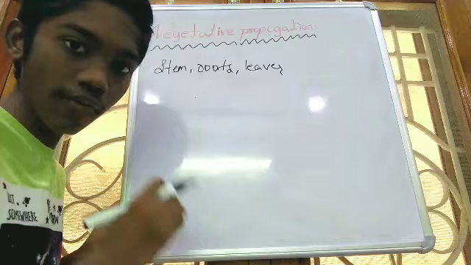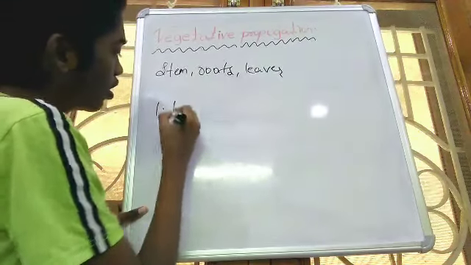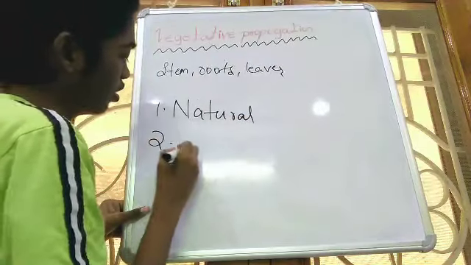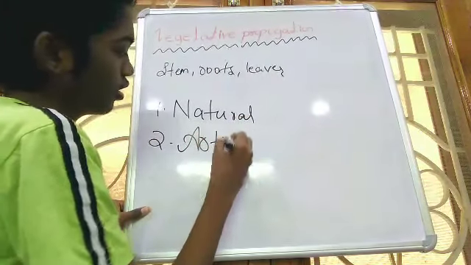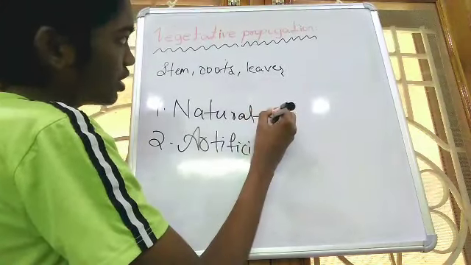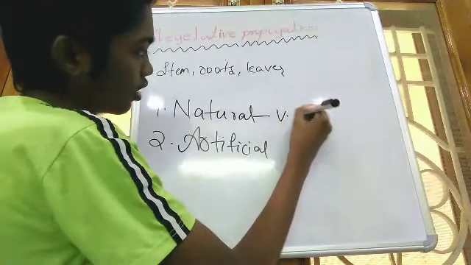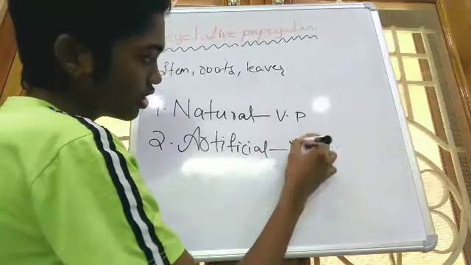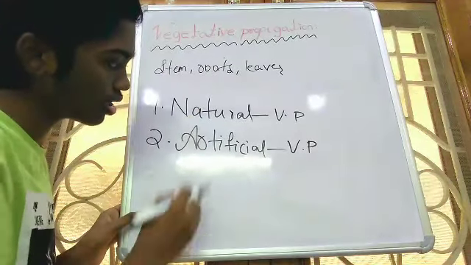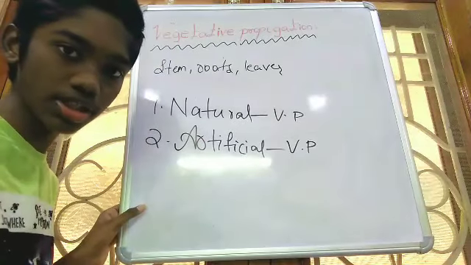Vegetative propagation is of two types. They are natural and artificial: natural vegetative propagation and artificial vegetative propagation. So what is natural vegetative propagation and what is artificial vegetative propagation?